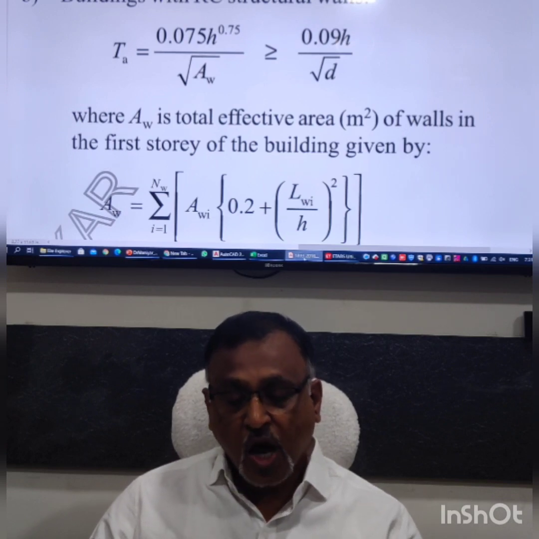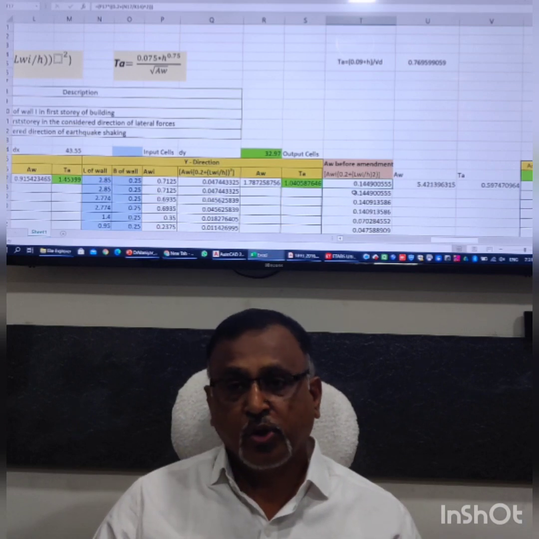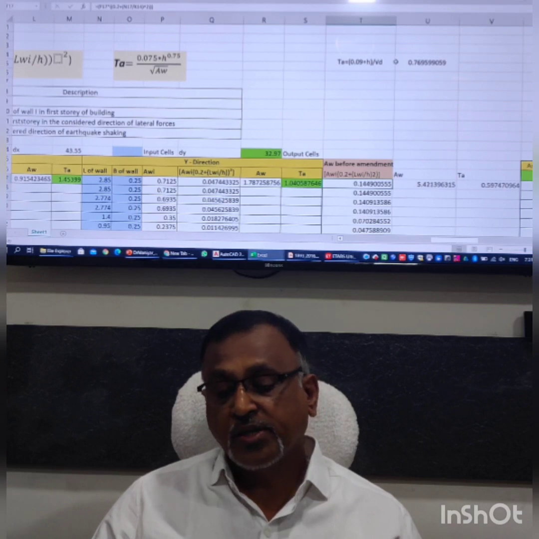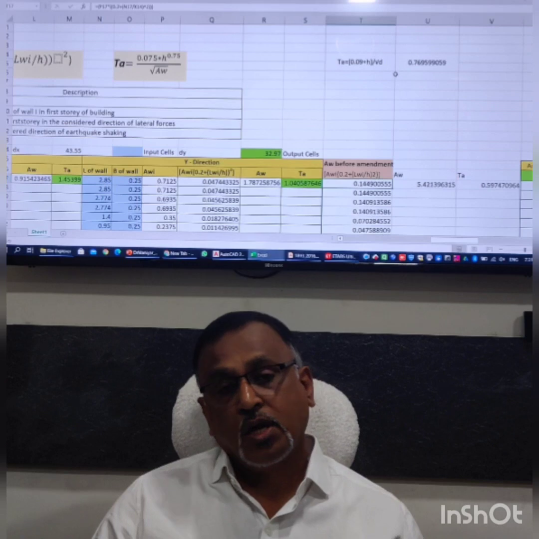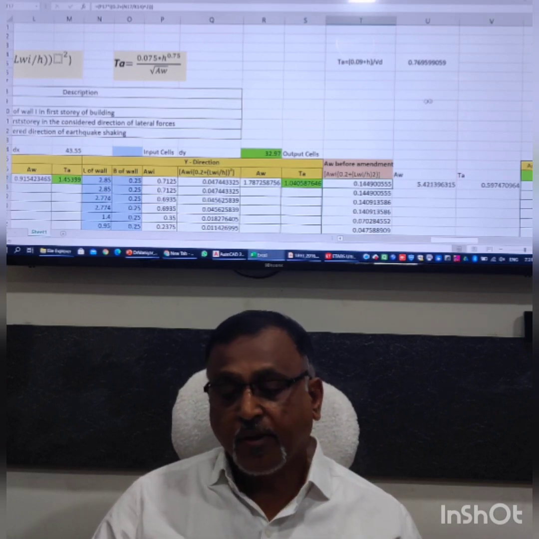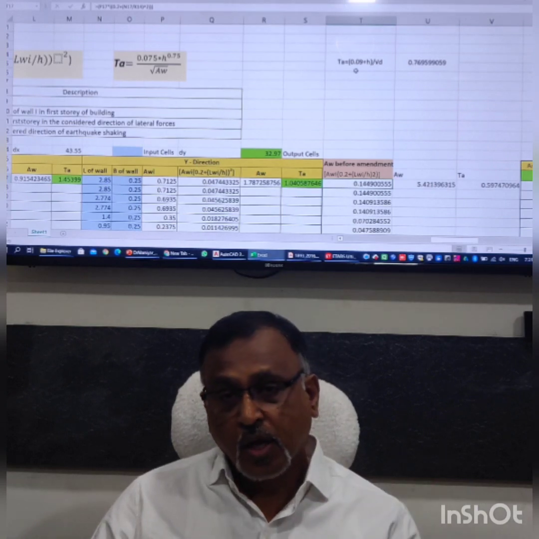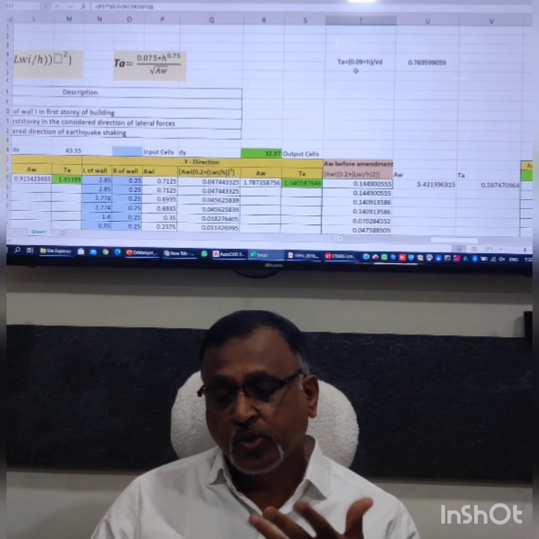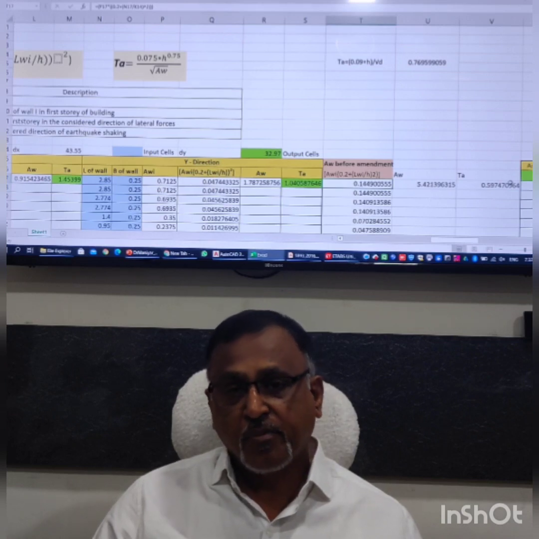Now if you look at the time period by formula C, 0.098, it is coming at 0.769. So your code restricts that the time period obtained from this formula should be more than this. So if the term is out of bracket, then after doing this exercise, the time period you get is lower than this lower bound to your time period. So this is 0.76. This is as per the earlier code formula, or this is for any type of building formula. So you can't get any advantage. Whatever you calculate here, your time period is coming much less.